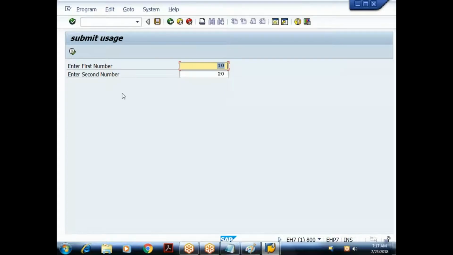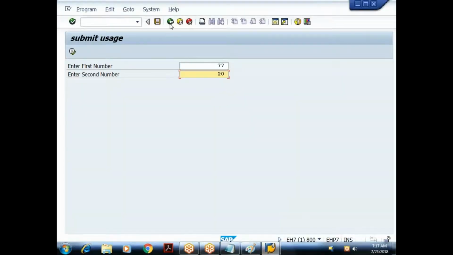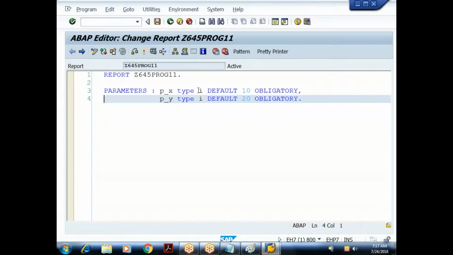Right, so what should happen now? After providing some input values here, when I click on the execute button, based on these input values I have to do some addition, in program 12. Whatever values we are reading in the 11th program, I should use those values in the 12th program. Then only I can do the calculation.